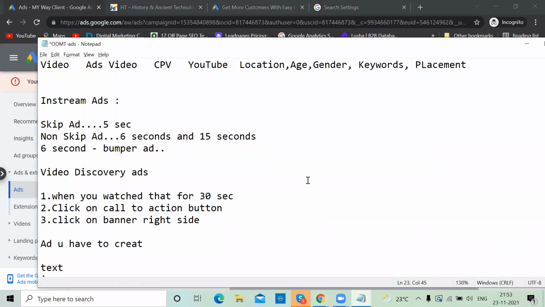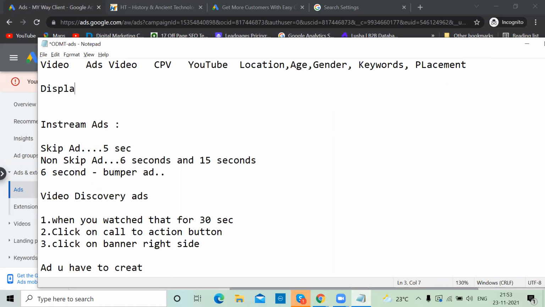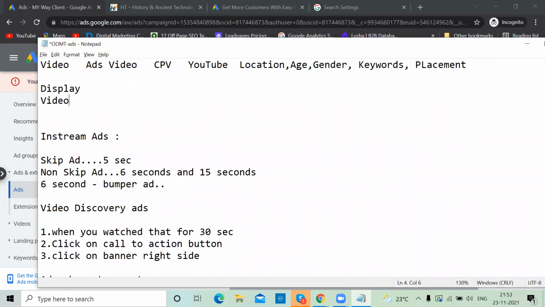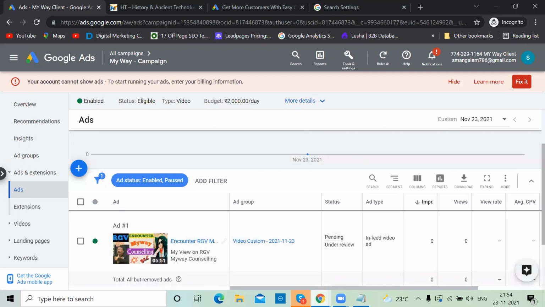So the conclusion is, if you want to do branding, you can choose two campaigns: one is display campaigns, one is video campaigns. Big companies can go for skippable ads and non-skippable ads. If it is a small company, it's better to go for a video discovery ad, which is shown in this video.